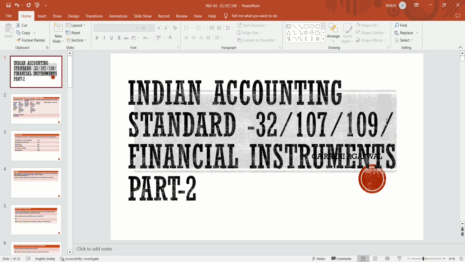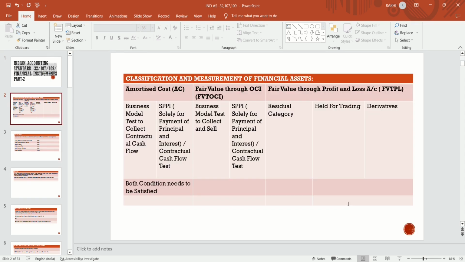Now we will discuss the classification of financial instruments. How these instruments are to be classified is very important for this standard. The classification covers more or less 70% of the standard. So let's start. Now we will continue our topic with classification.